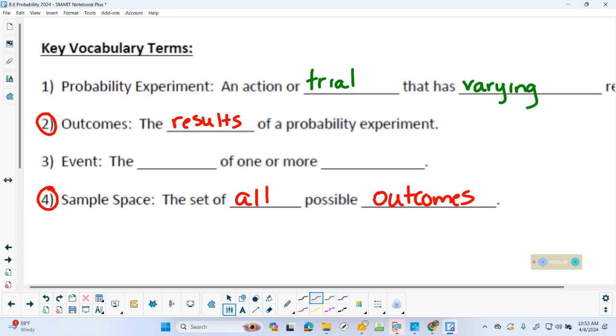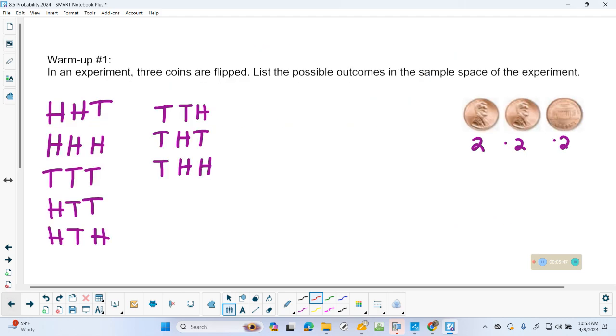Okay, so here's the difference, and this is negligible, and I'm not going to be upset about this whatsoever. Outcomes, it says the results. Sample space says it's the set of all the results. For instance, what I have listed here is the results. This is the outcomes.